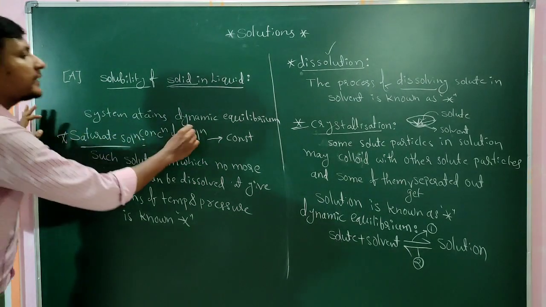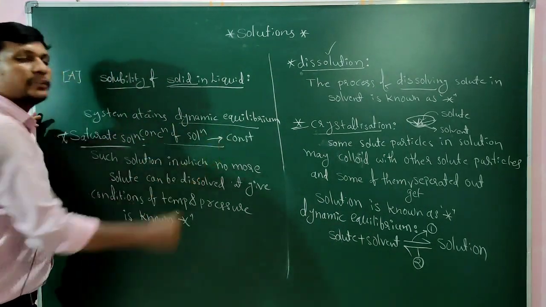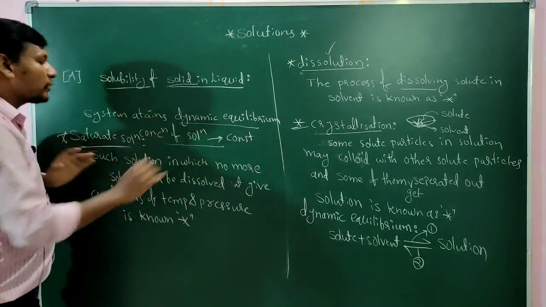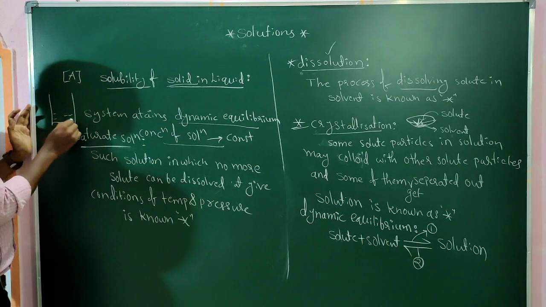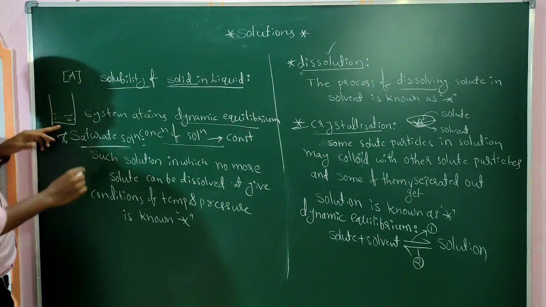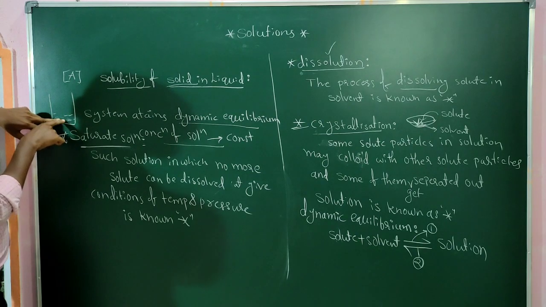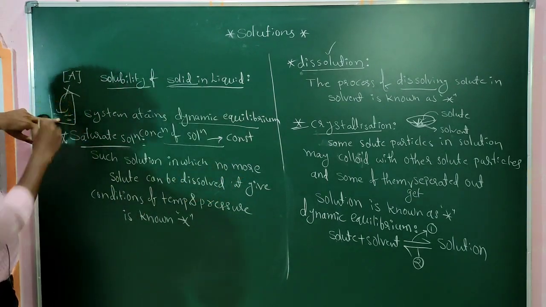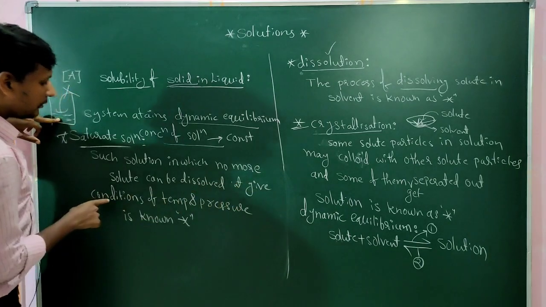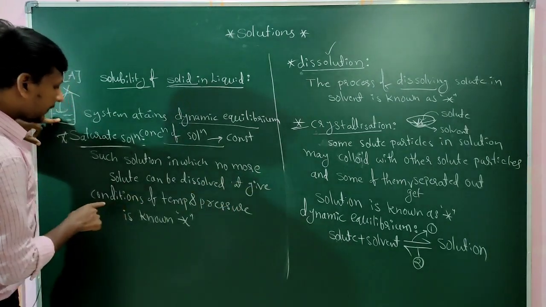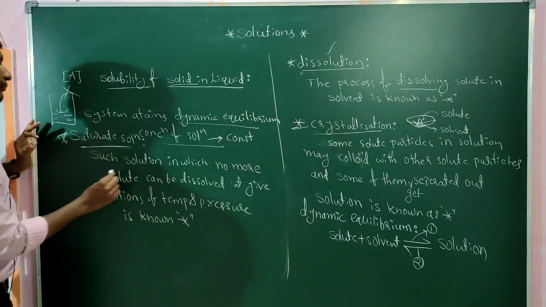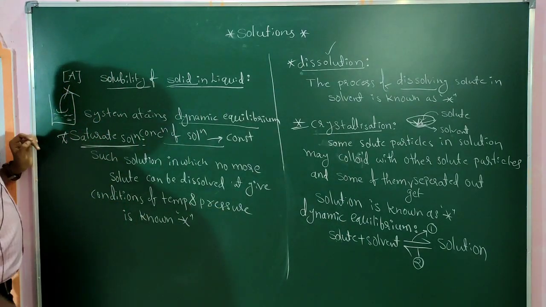Now the solution attains the dynamic equilibrium. The concentration of the solution remains constant. At that time, such a solution in which no more solute can be dissolved at a given set of conditions of temperature and pressure is known as a saturated solution.